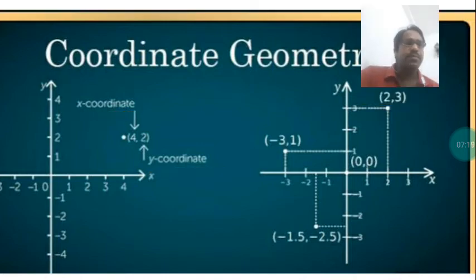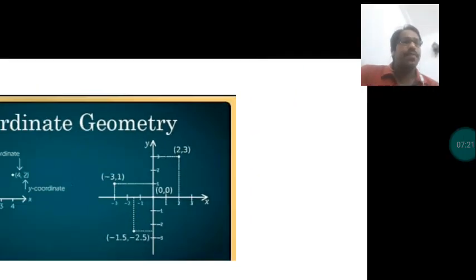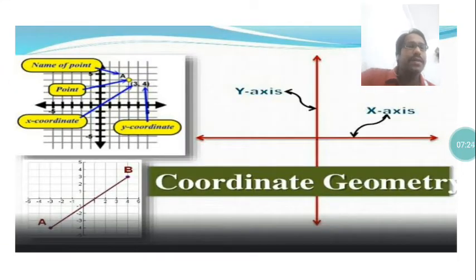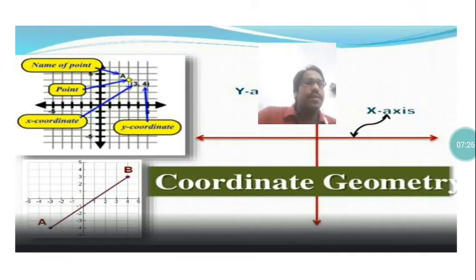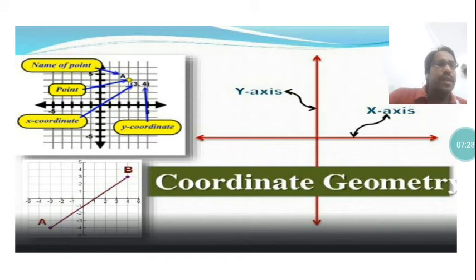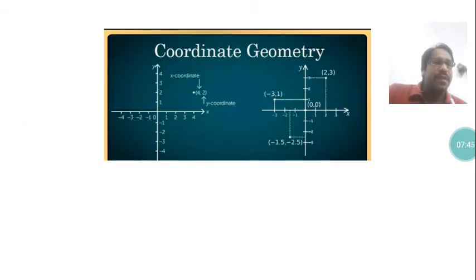Now, some terms in this one. See, points are named, with the x coordinate and y coordinate. This I just explained. This is the x-axis written here, this is the y-axis, and these things I have explained in this figure only.